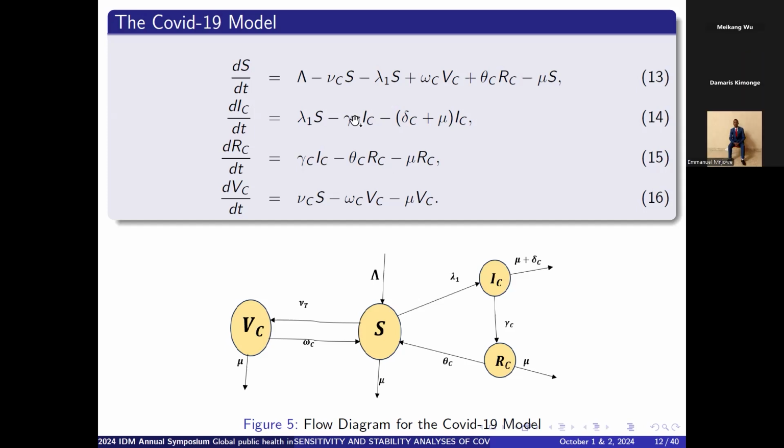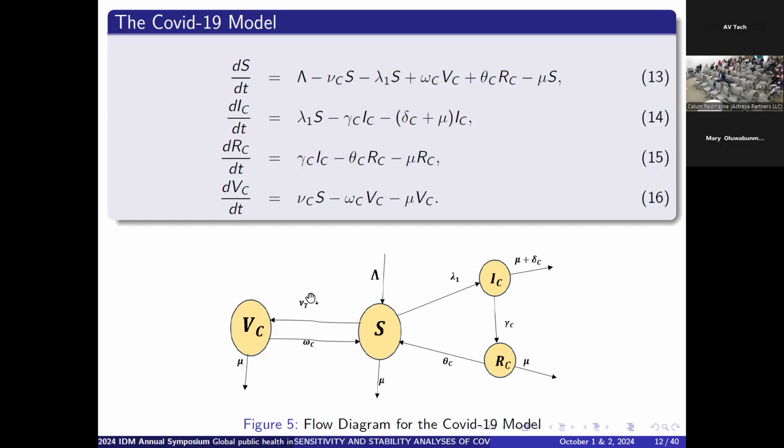So this system of 4 ordinary differential equations represents the model for the COVID-19 population alone. And this schematic flow diagram describes the COVID-19 model alone. This is the susceptible class for COVID-19, the infected class, the recovered class, and then the vaccinated class for COVID-19.